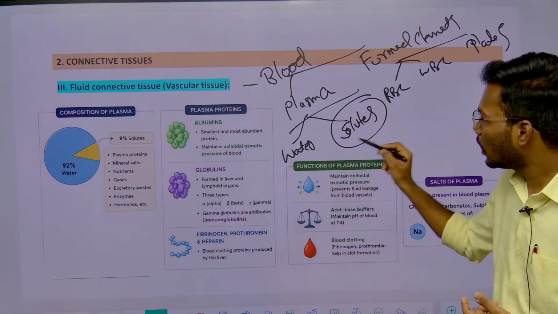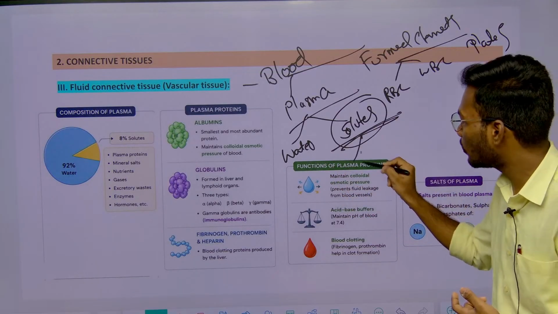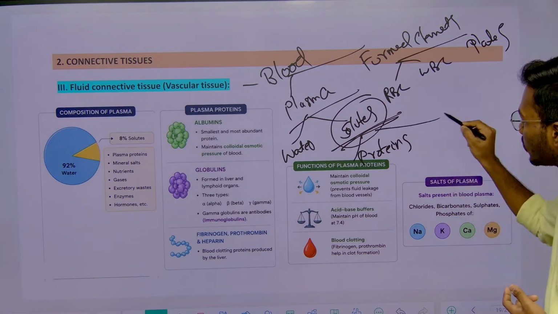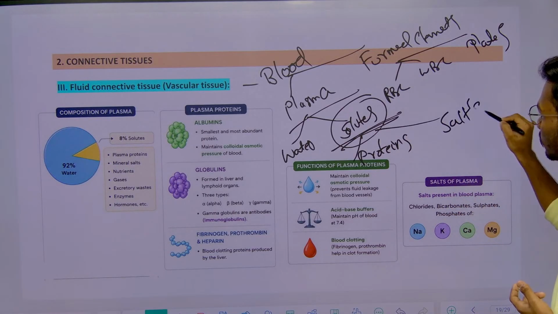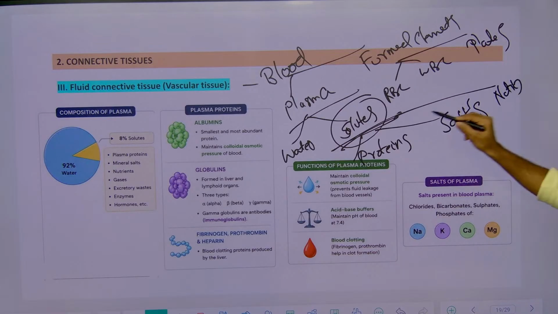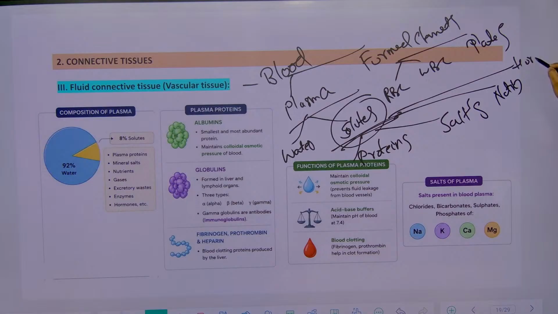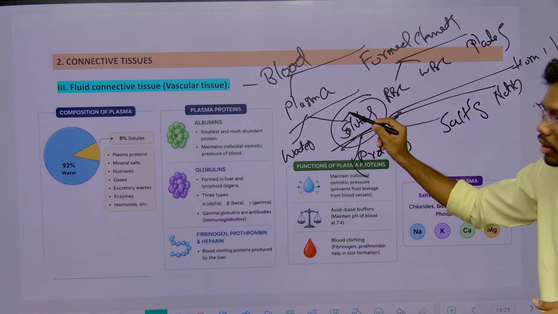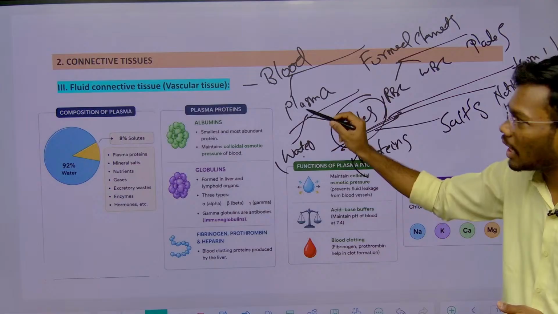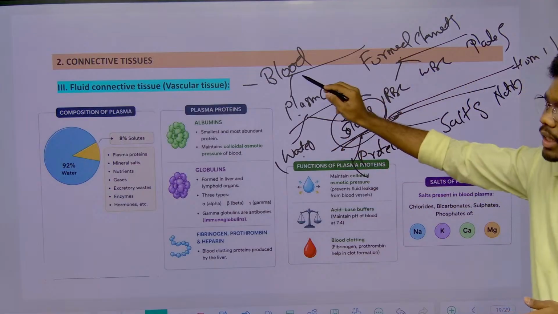Water we know. In solutes, what are there? Some proteins, some salts, some other nutrients and hormones, enzymes. All the things are constituting what? Solutes and water, and these two are combining what? Plasma, and plasma and formed elements are combining in blood.